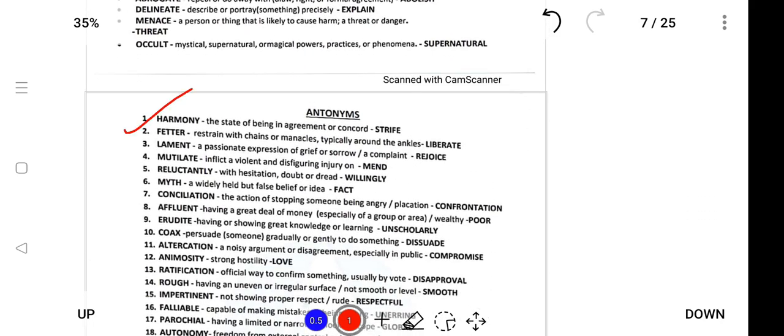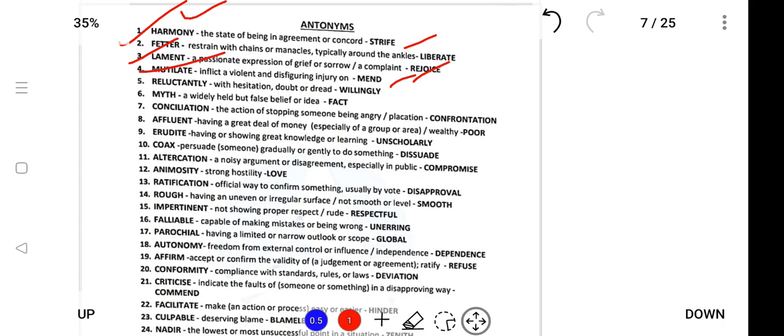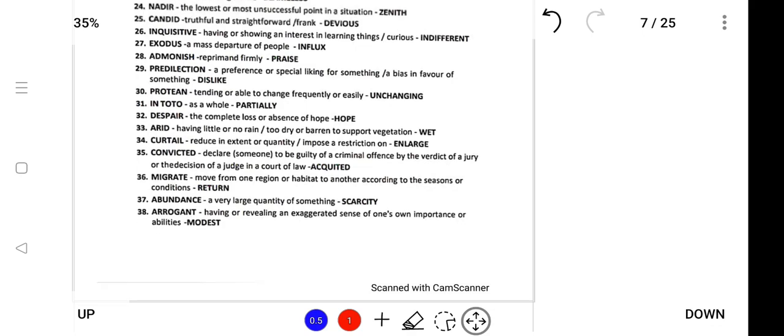Antonyms will also be provided, like harmony, factor. Antonyms means the same word with opposite meanings. For example, harmony means peace, and its opposite is strife. Strife means very chaotic, like that. Lemon, rejoice. Mutilate, mend, like that. So antonyms are opposites. From an exam point of view, antonyms are very important for exam purposes.